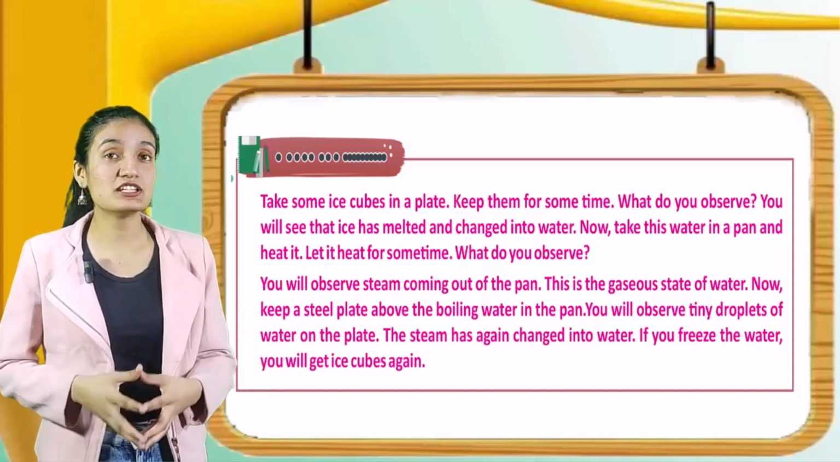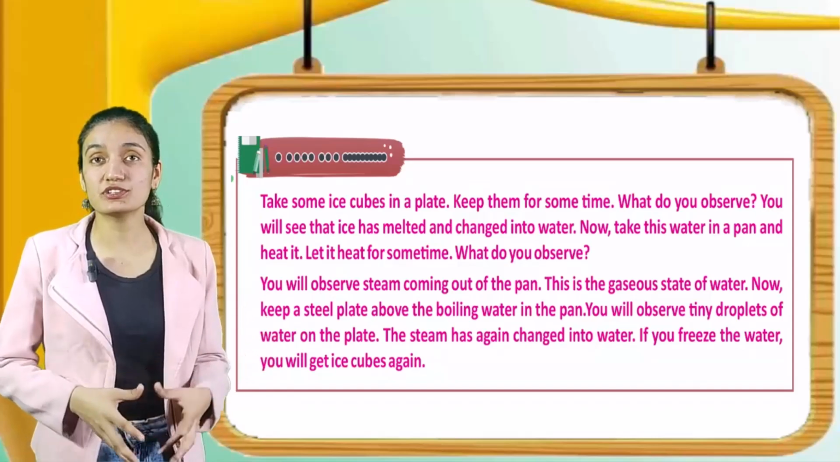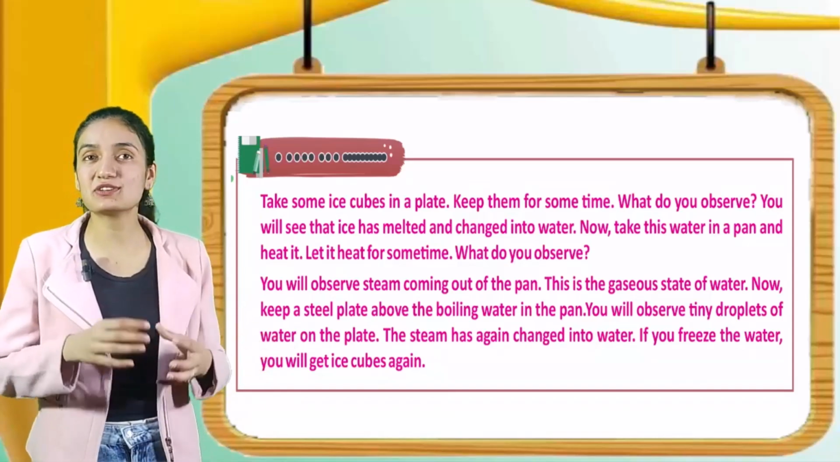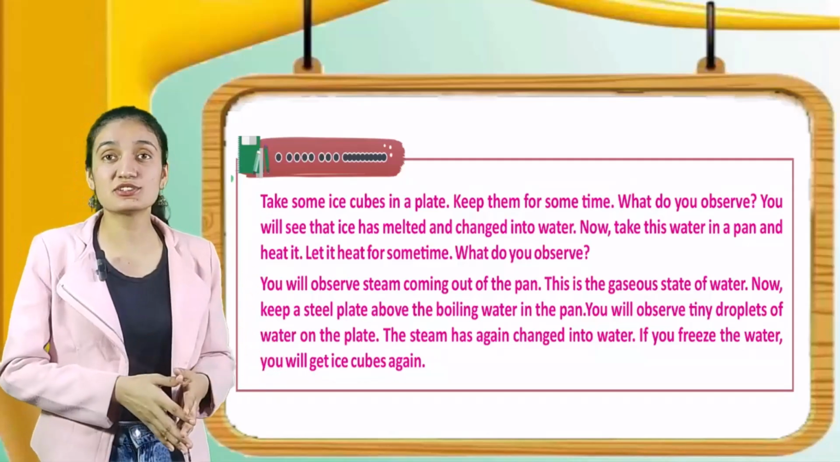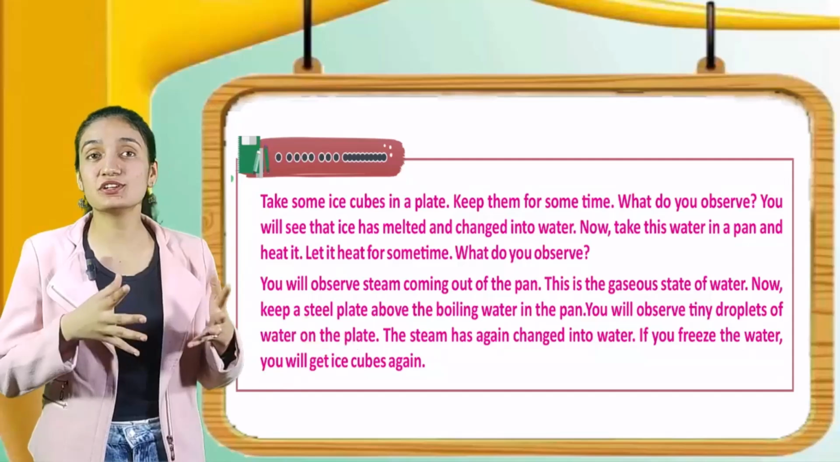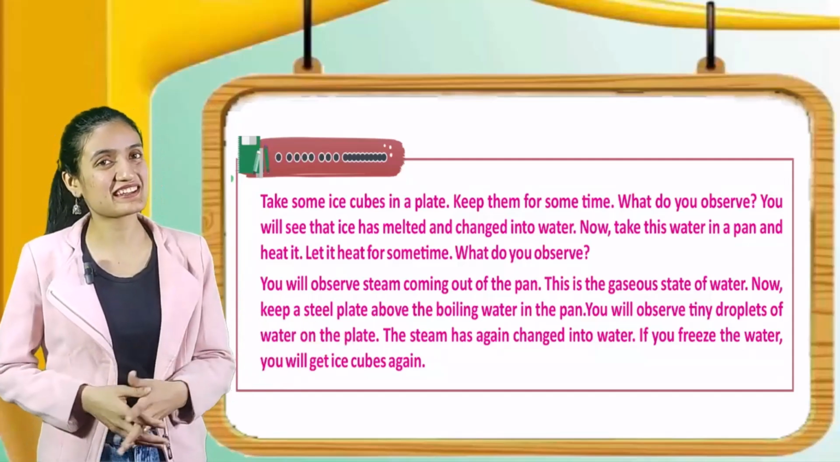Now keep a steel plate above the boiling water in the pan. You will observe tiny droplets of water on the plate. The steam has again changed into water. If you freeze the water, you will get ice cubes again.